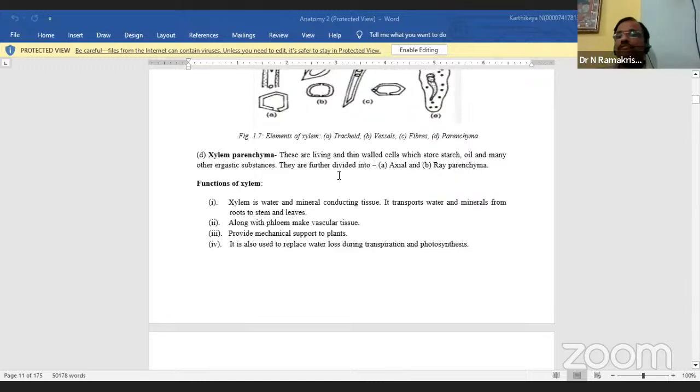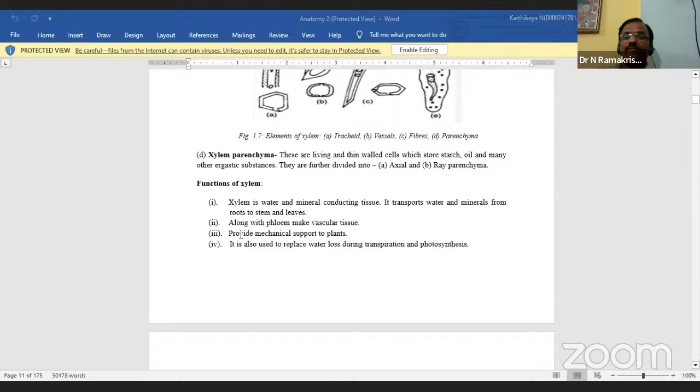Okay, so next, you see here what are the main functions of the xylem. Already I told you, the xylem is a water and mineral conducting tissue. The transport of water and minerals from the roots to the leaves is the main function of the xylem.